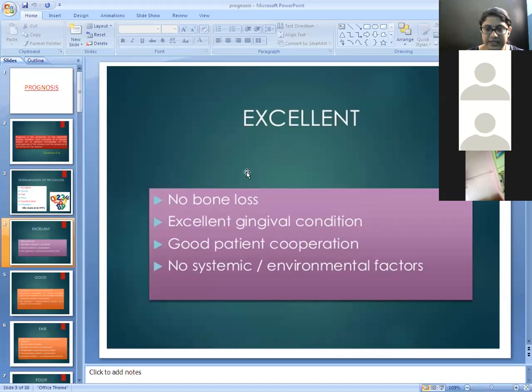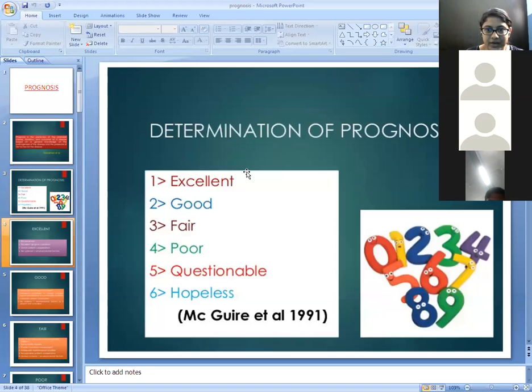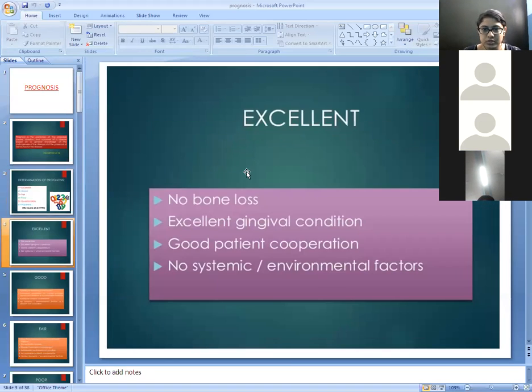There are different criteria to differentiate these types of prognosis. So what are these criteria? First, depending on the bone loss, we diagnose the different types of prognosis. Second criterion is the gingival condition. Third one is patient cooperation. Fourth one is systemic factors. And fifth one is environmental factors. These factors conclude the individual prognosis of the tooth as well as the overall prognosis.